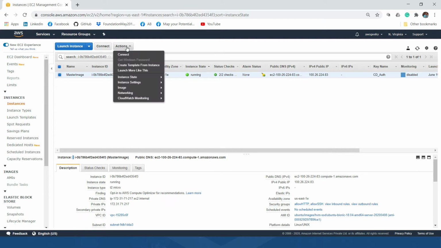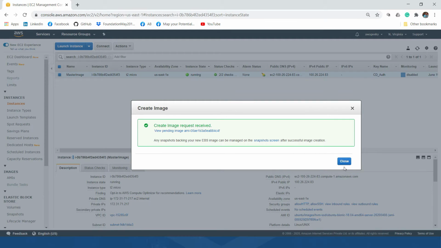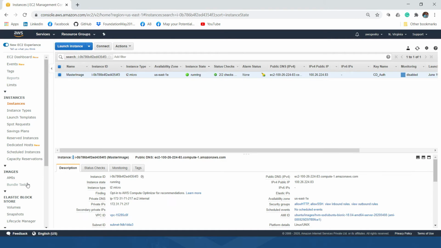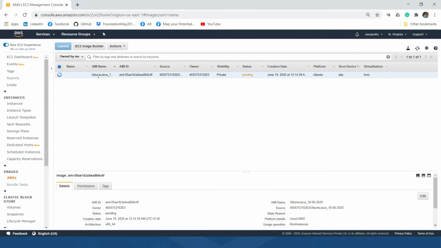I'll go to actions, select image, and create image. I have to give some name, so I'll name it Ubuntu Java followed by today's date, and I'll give some description, Ubuntu with Java, and create image. Fantastic. So let me go to AMIs under images and see whether the image has been created. Let me give the same name here, although it's optional.